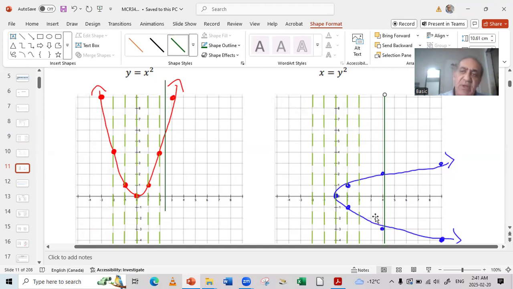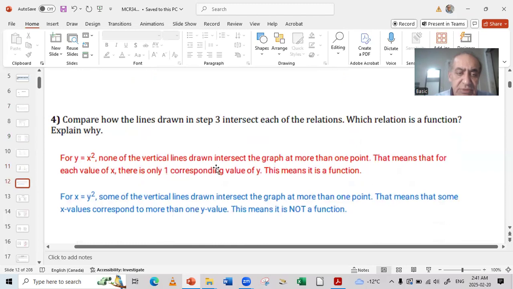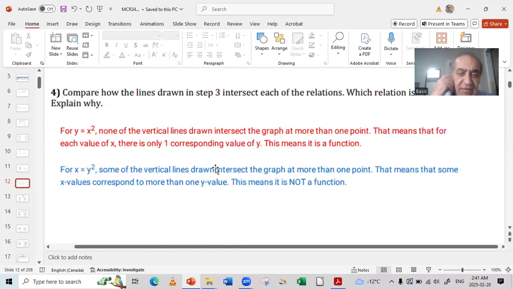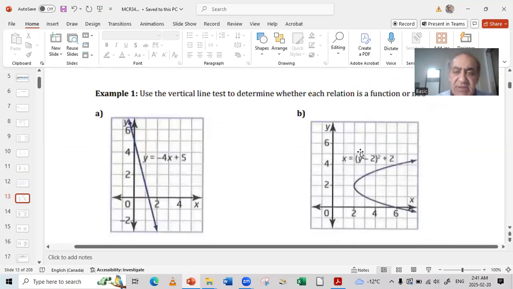So the first thing to know, when you graph a function, when you represent it in a graph, make sure that if you drop a vertical line, not horizontal, a vertical line, and it cuts the curve in 1 point, that means this is a function. But if it cuts it in more than 1 point, this is not a function. Cool. This is the vertical line that intersects. This is what I was talking about right now. For that reason, guys, this is not a function.